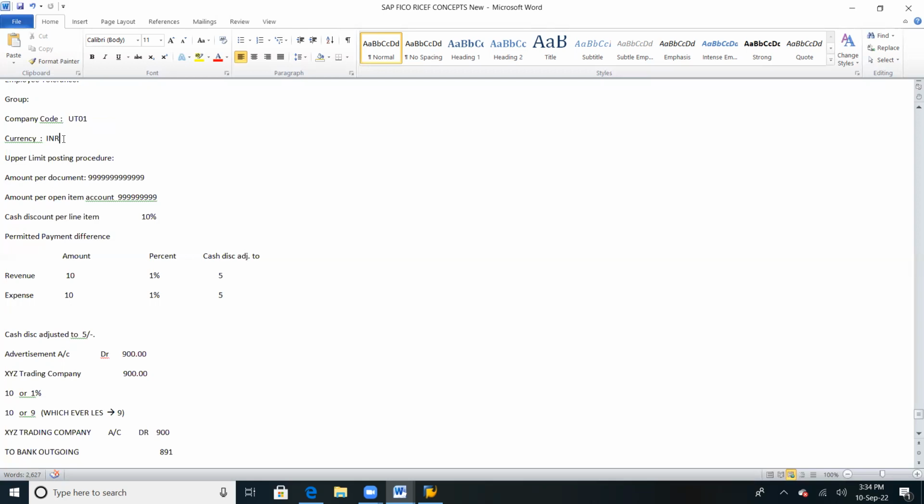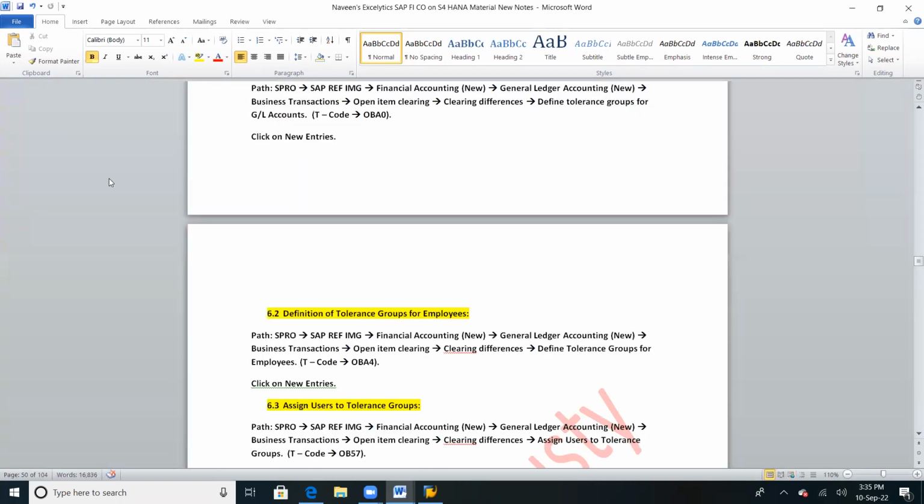Tolerance, GL account, sorry, GL tolerance and employee tolerance. Okay. So next one, next configuration step: assign users to tolerance groups. We are not going to do this, I'll just show you. Because we don't have many users, we have only one user. So that's the reason we are not going to define this.